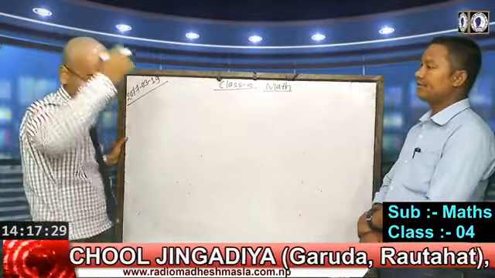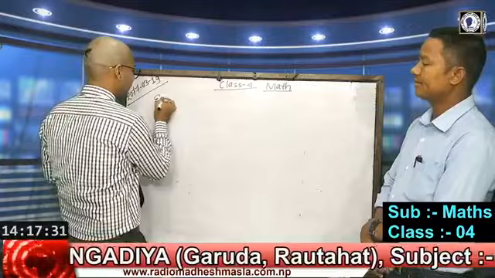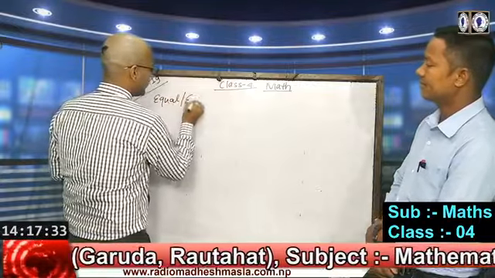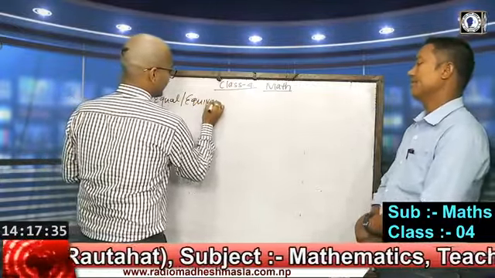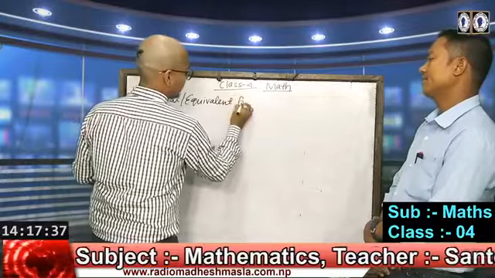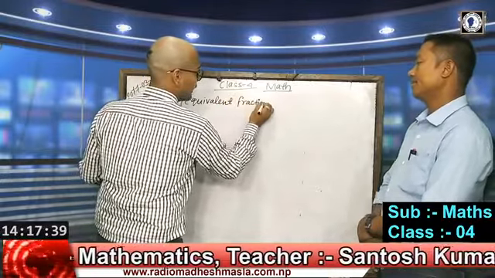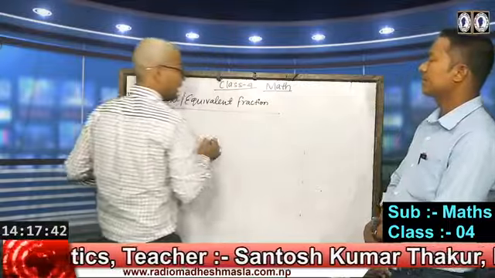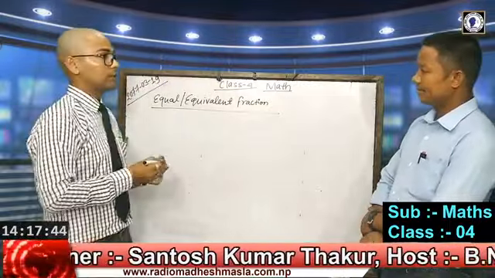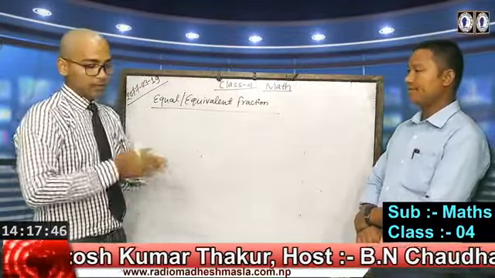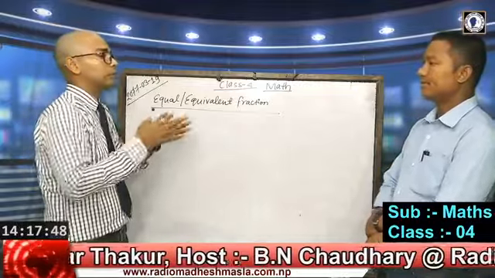In the same way, we have equal or equivalent fractions. How do two numbers become equal? If they have the same quantity on both sides.